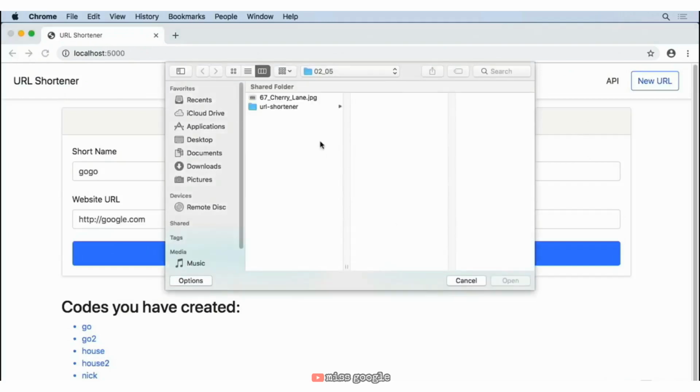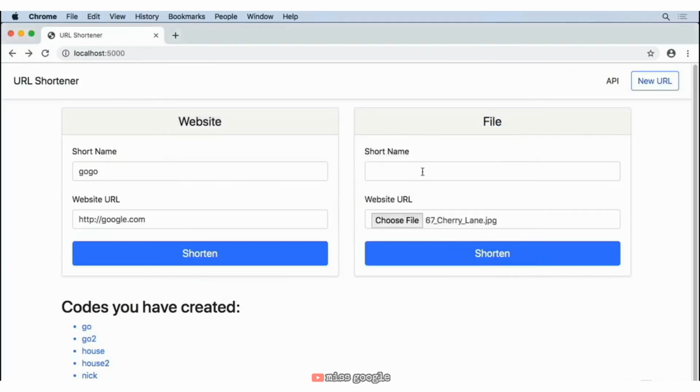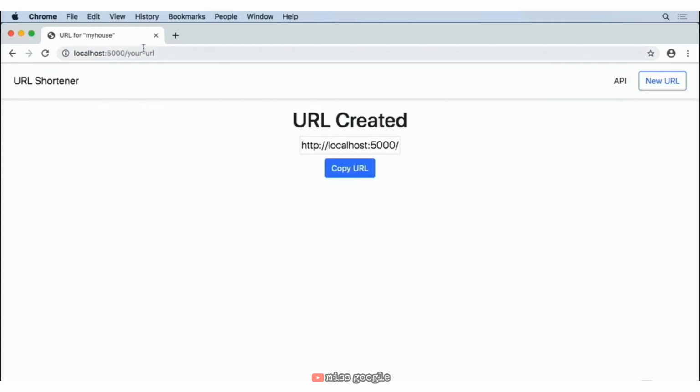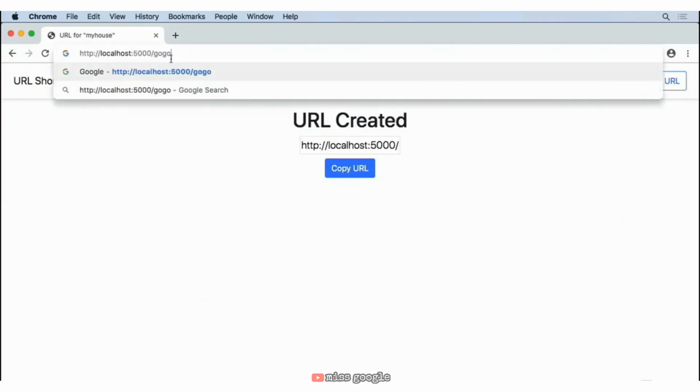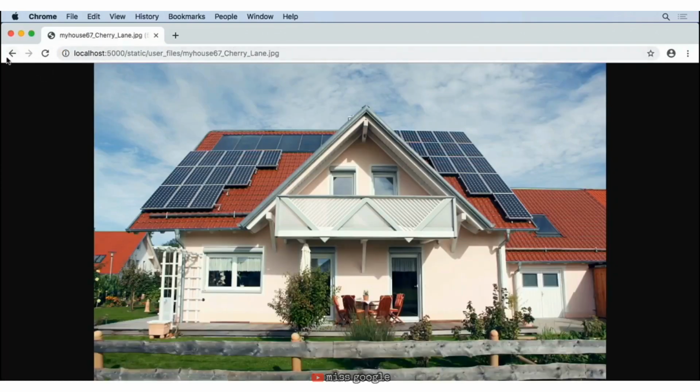Let's say I have a house that I'd like to share with my friends that I'm thinking about buying. I can go ahead and call this my house, shorten this. And now I have this URL that when I provide to someone, they can simply go to the name of our website /myhouse, and they can see very quickly that file.